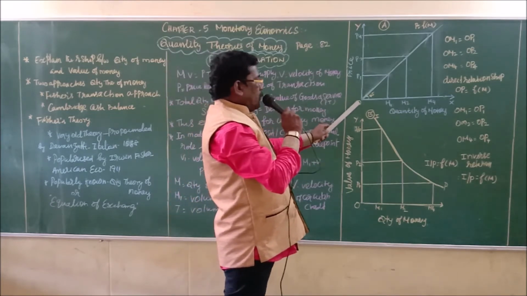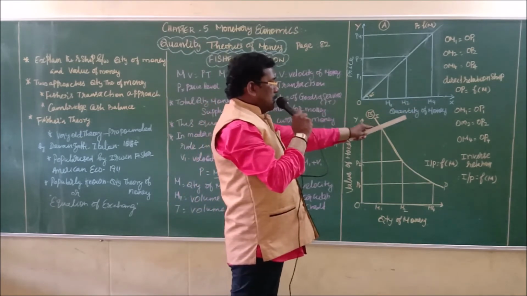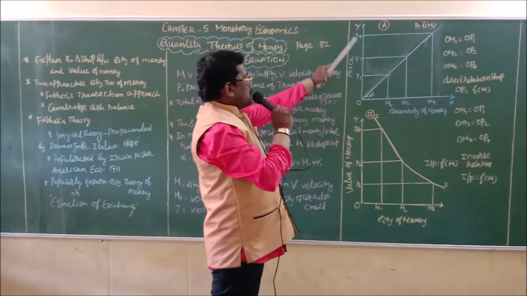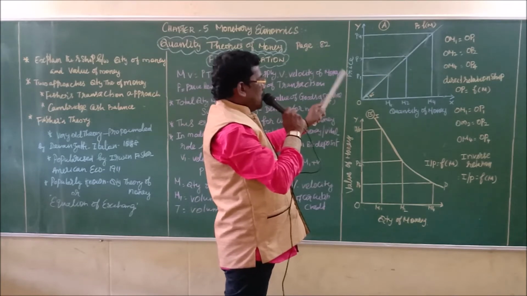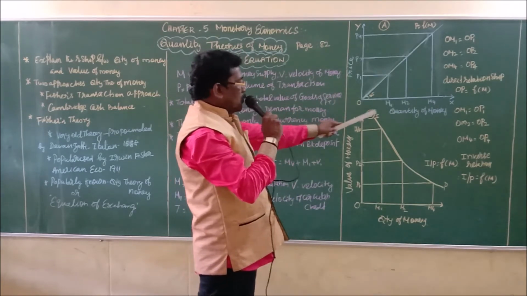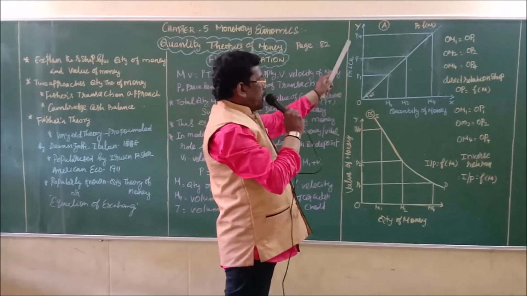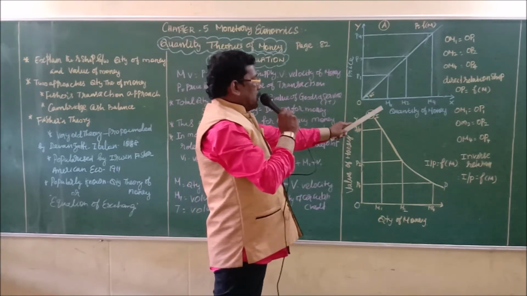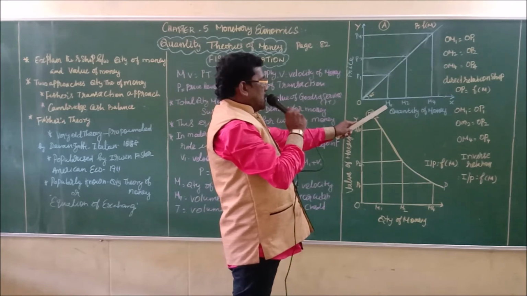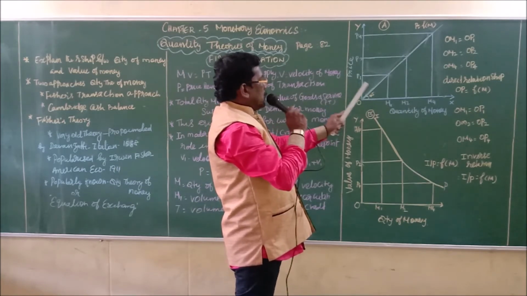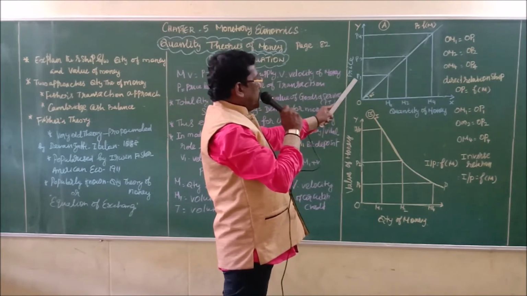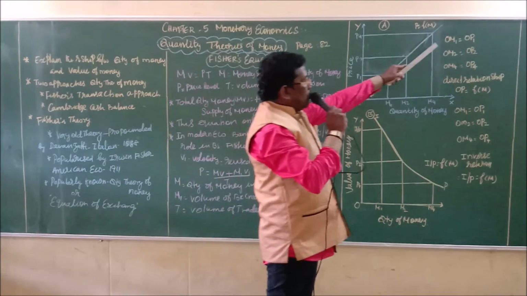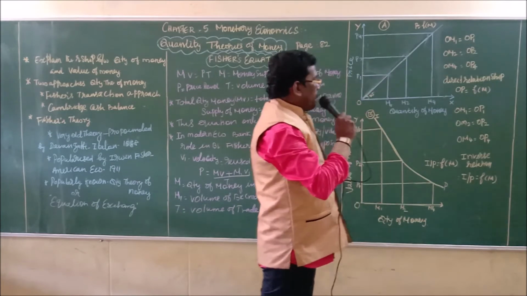So in the first diagram, the OX axis shows the quantity of money and the OY axis refers to the price of money. When the quantity of money is at the M1 level, the price of money is also at the P1 level. So OM1 equals OP1.